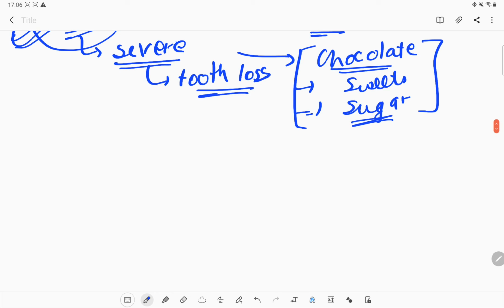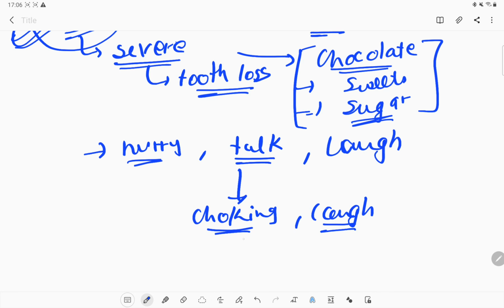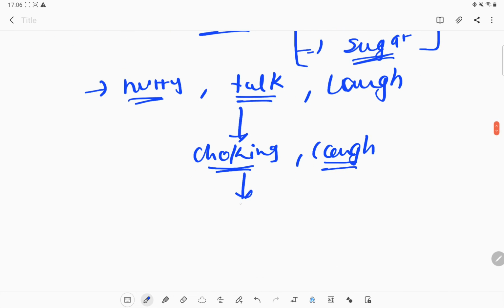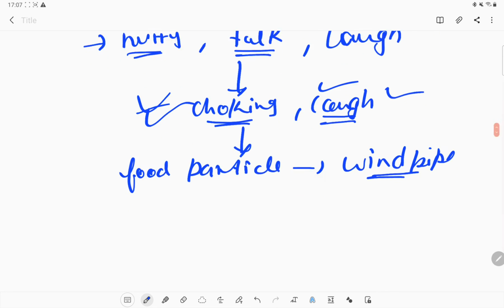Sometimes you must have observed that if we eat food in a hurry, or we talk while eating, or we laugh when we are eating, at that time you feel a choking kind of feeling, or you can observe a cough. Why do we feel this choking feeling or cough? Because sometimes our food particle enters into the windpipe, and due to this we feel this kind of feeling, so that we can remove that food particle from the windpipe.